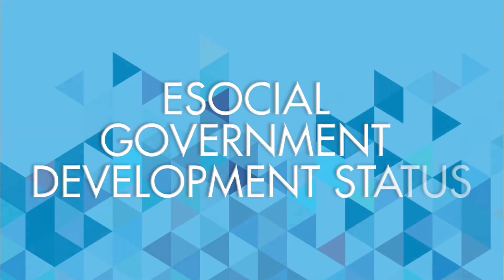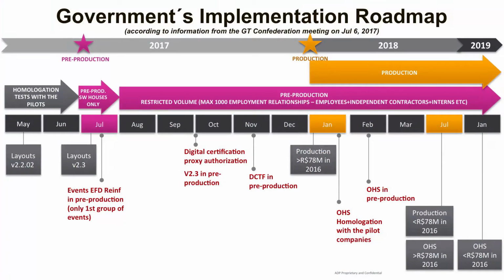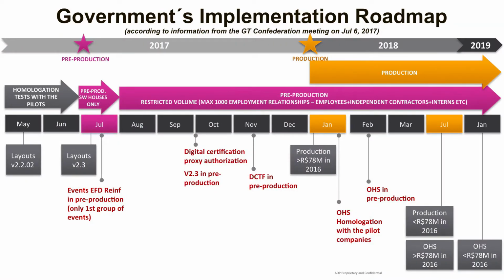The government implementation status. The government, through the end of June, has been running homologation tests with the pilot companies. In July, a new phase starts. The government has opened the pre-production environment. The first month is going to be used by the solution companies to validate their systems. Starting in August through December, the companies will have a chance to submit their information to the pre-production environment and be able to test their systems as well as their processes.